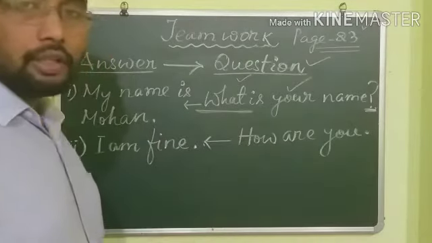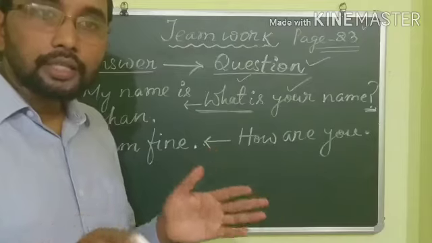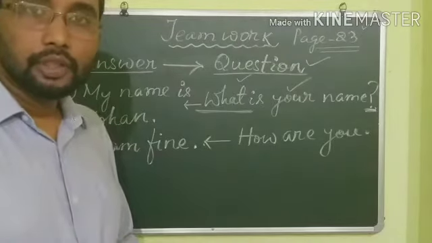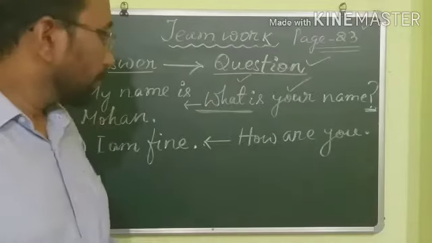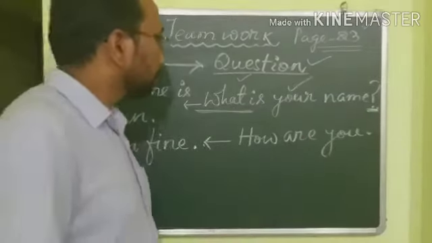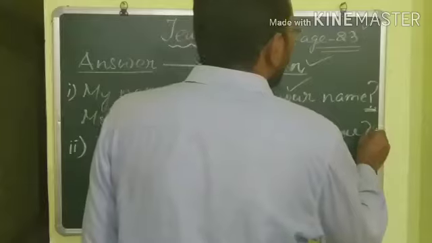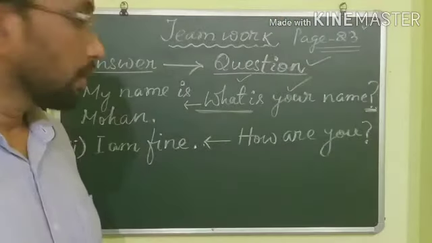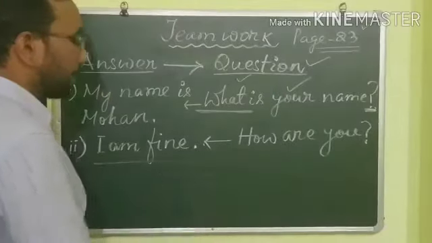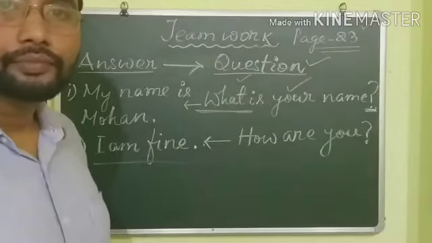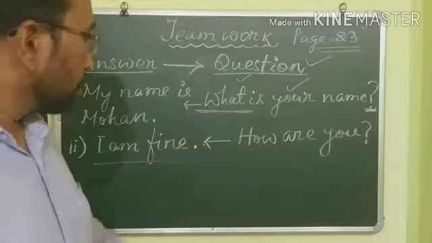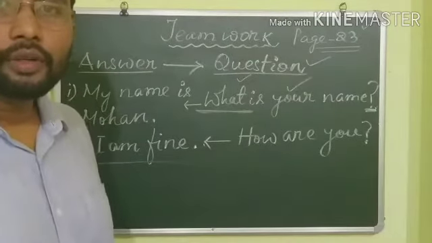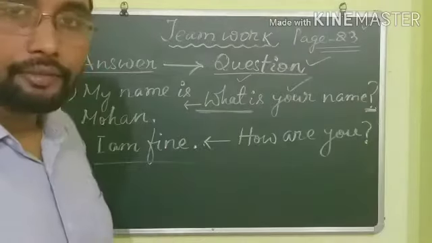For example, you want to ask somebody how is she or he? Then what will be your question? How are you? Here you have to put the question mark. Then the answer will be I am fine. Right? So how are you? I am fine.